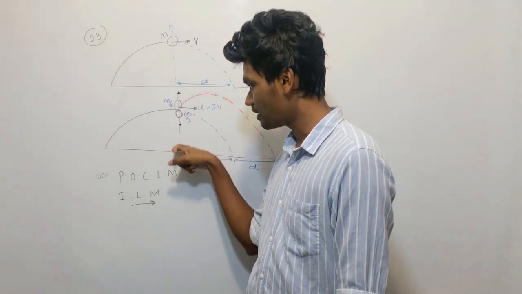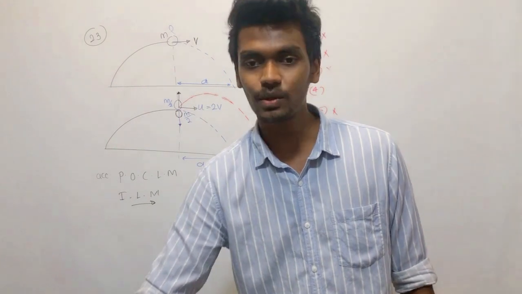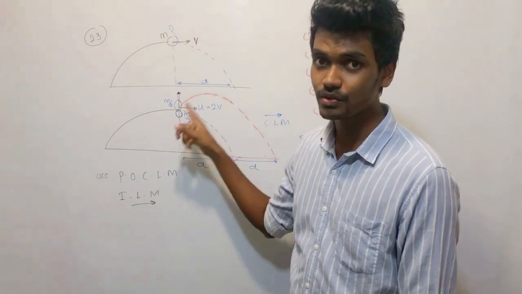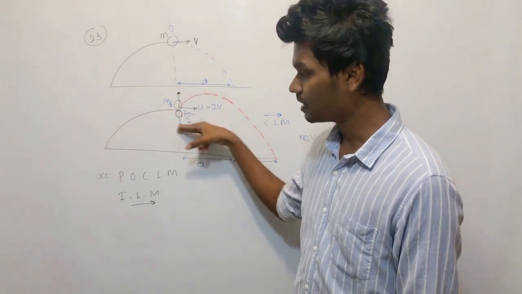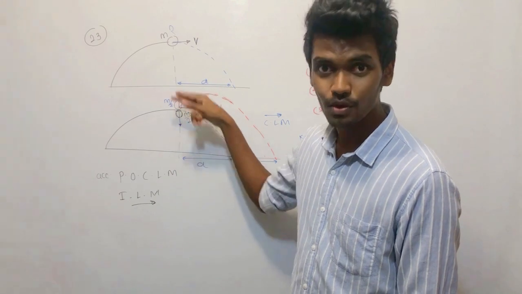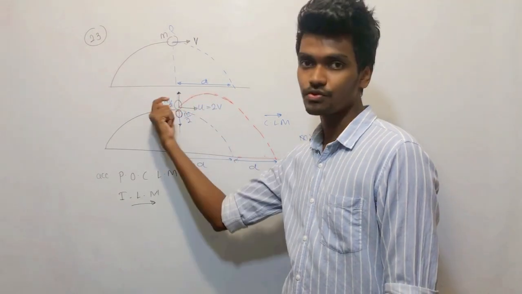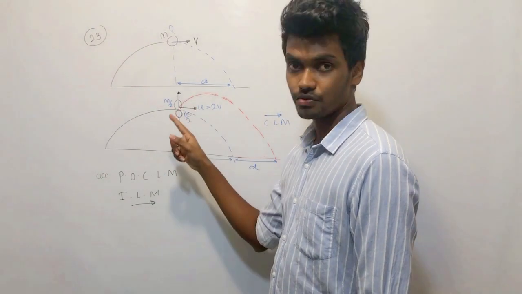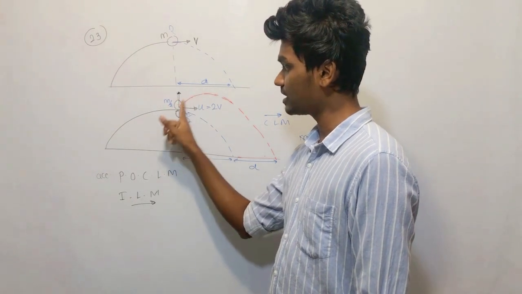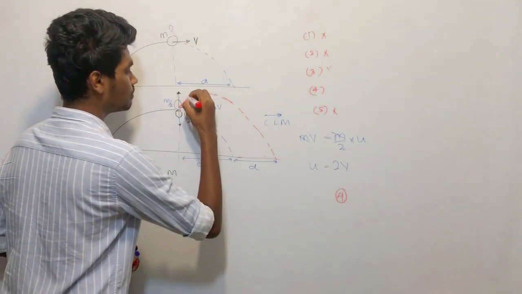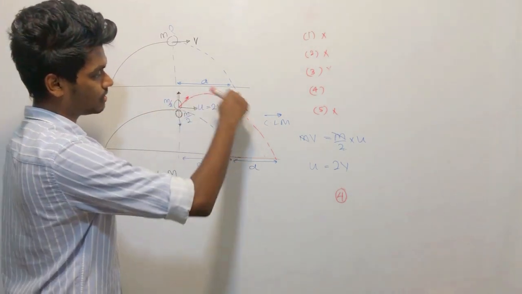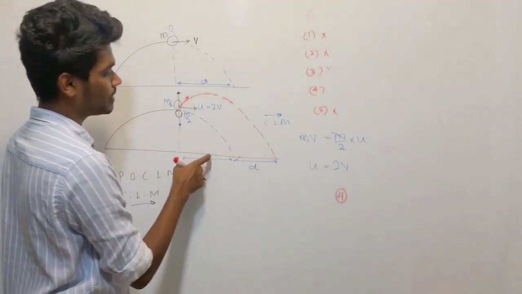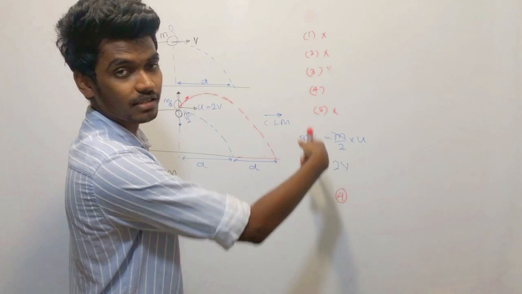If it has a downward velocity, it should have an upward velocity, and you might select the first one. It's not, because initially it had a horizontal velocity, so the resultant velocity of these two fragments should also be horizontal. Therefore this should have an upward and a horizontal velocity, a velocity in this direction after collision. Then only it balances. This cancels and this becomes double. How did I come to that? Apply conservation of linear momentum.